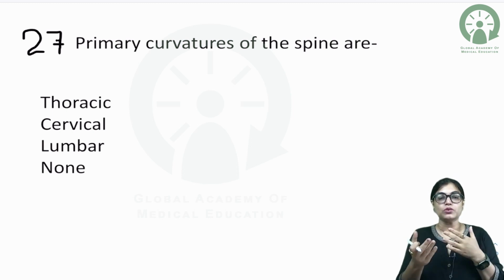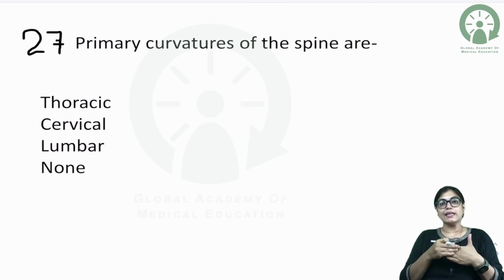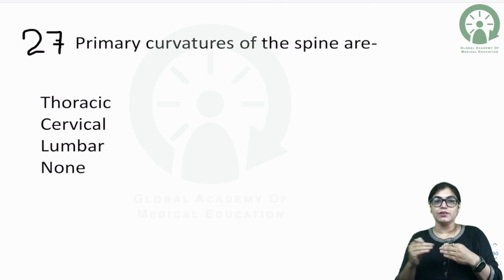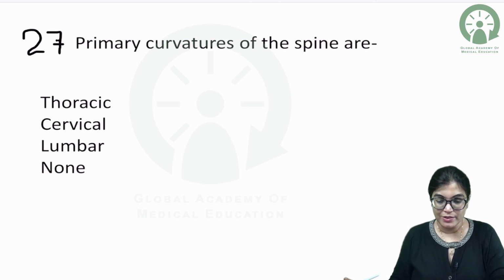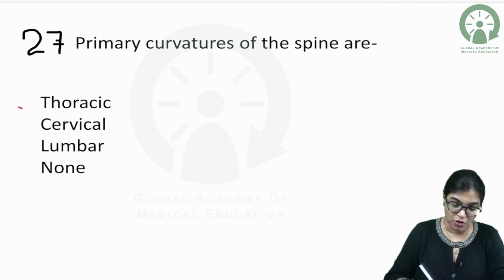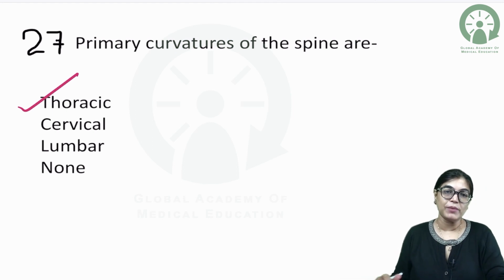So it's important to know which is an example of primary curvature and which is an example of secondary curvature. The options given are thoracic, cervical and lumbar, and you have to mark the right answer. Primary curvature of spine is present in. Please mark the right answer, and the correct answer is thoracic. Thoracic region has primary curvature of spine.